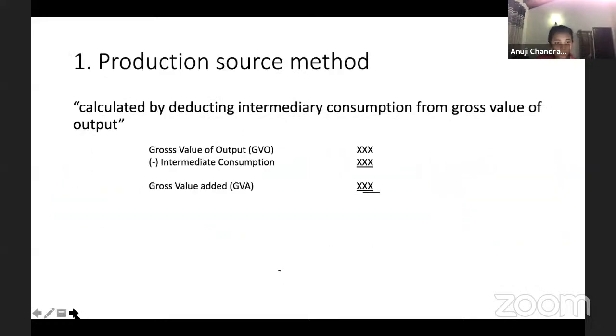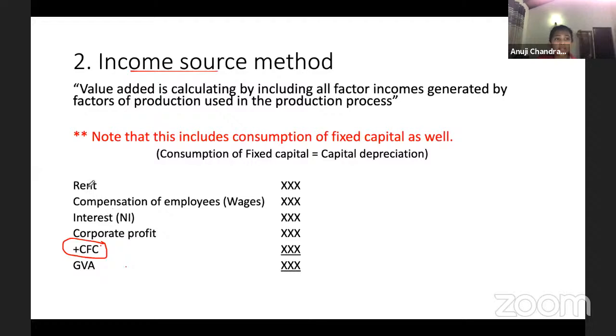Then income source method, someone has asked. So basically, remember these components, the different incomes. For land, you get rent. For capital, you get interest. For labor, you get compensation of employees, which is the same as wages, guys. Then entrepreneurship, you get profit. And you add CFC in addition. Okay, so I'll move on to the next one.